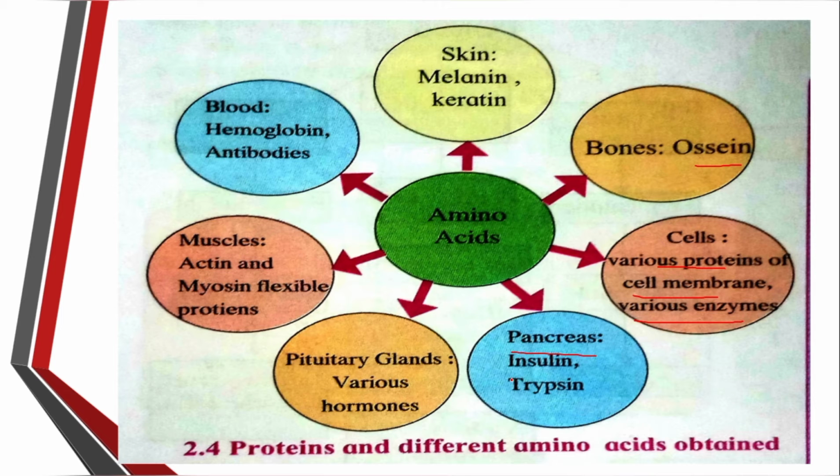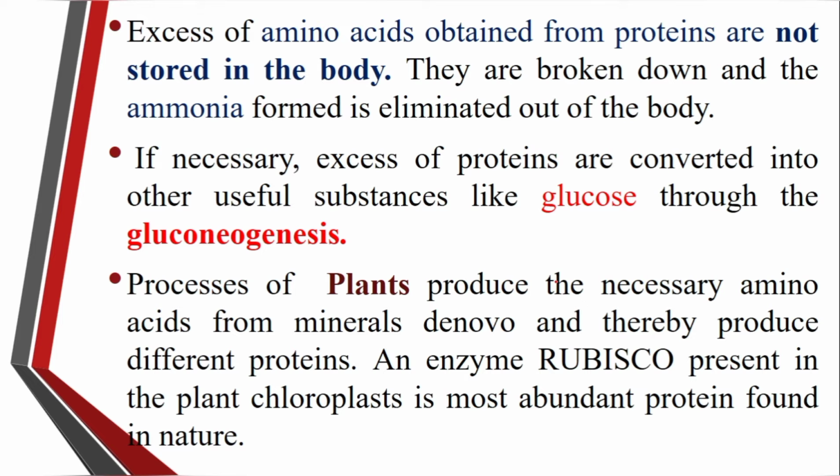In the pancreas, it's insulin, which has the function to maintain the sugar level in the blood. Then the trypsin. In the pituitary gland, various hormones are secreted. In the muscles, it's actin and myosin, which are flexible proteins. And the last one, in blood, it's hemoglobin and the antibodies. These are the various proteins which are present in our body.